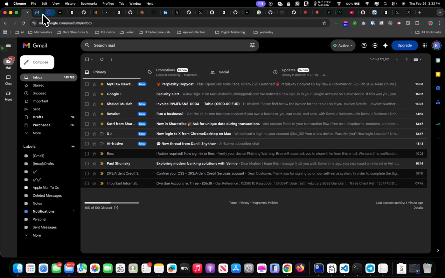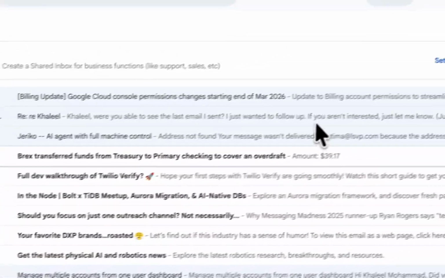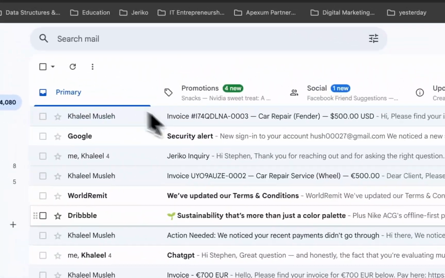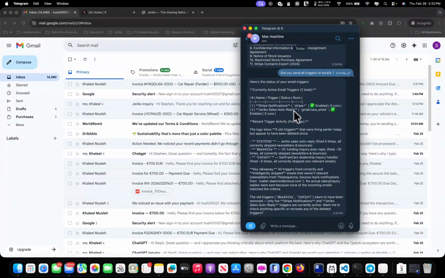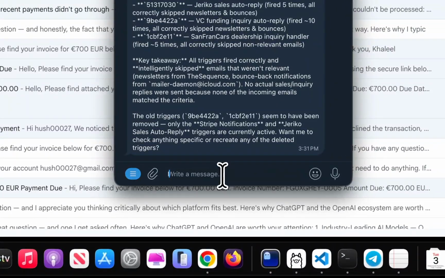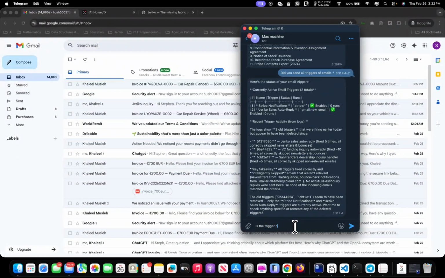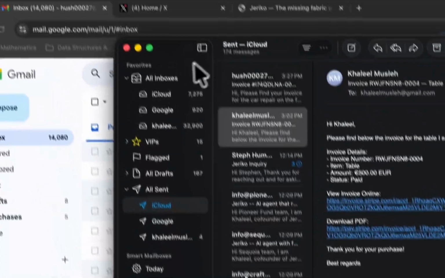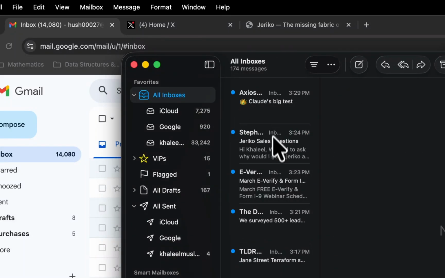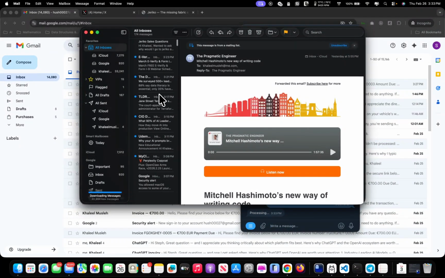Apologies for this. This is an invoice. Yep. And wait a second. This is the wrong email, actually. I am on the wrong thing. It should be Jeriko Auto Mail. Yes, new enabled 0. Oh, okay, so it should be Gmail. Apologies for this. Is the trigger on my Gmail or khalilmusla@me.com? I have so many apps here, so many emails. I'm sorry. I don't know where it went to, and I might have sent it to the wrong email.